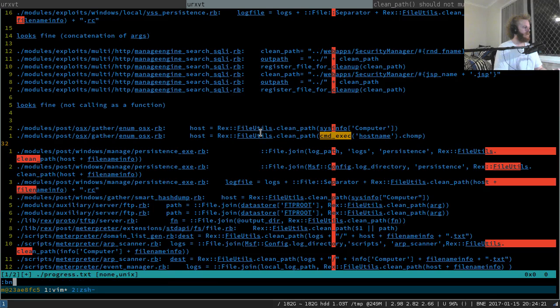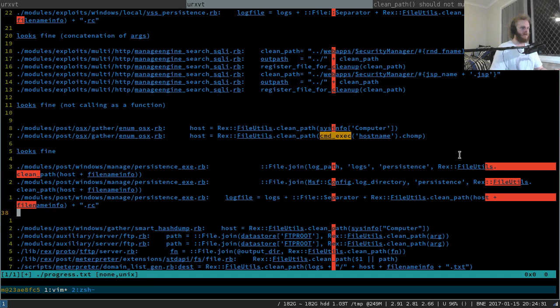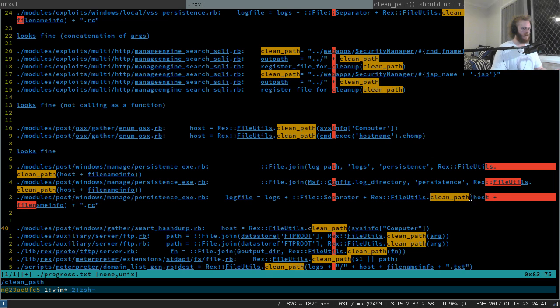We don't need that anymore. We don't need enum OS 10. Looks fine. It just looks fine. Windows manage persistence exe, Rex file utils. Concatenation's fine. Concatenation here is fine. And concatenation here. So that's all the concatenation stuff.